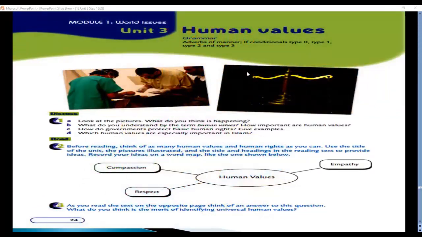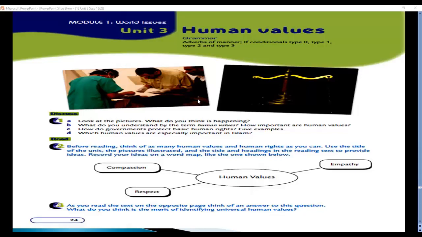Now, let's go to our students' book on page 24, whose title is Human Values. Have a look at it. And you have to discuss these questions. We would like to discuss them together. We have a look at these human values and we would like also to discuss them together. Let us see here. Look at the pictures. What do you think is happening?